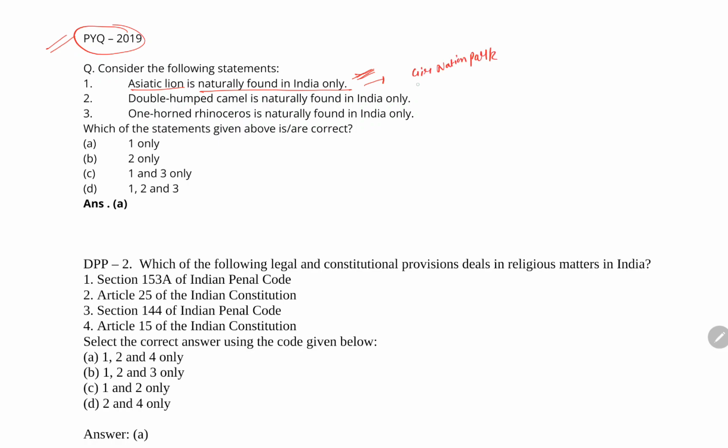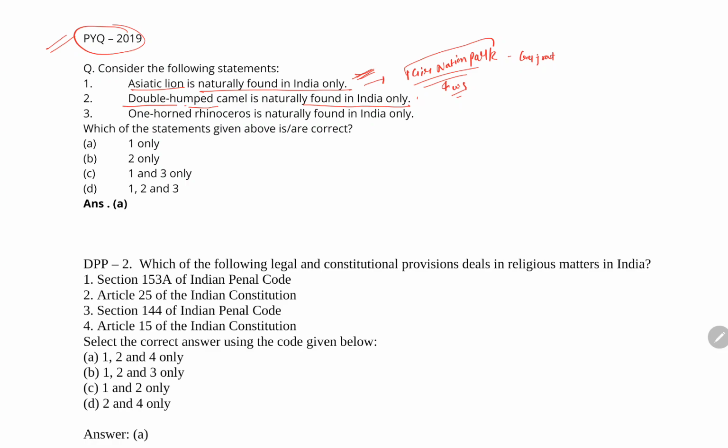Okay, where is Gir National Park? It is in Gujarat. So you should know from here that Asiatic lions are predominantly found in the Gir National Park of Gujarat. Gir is a national park and also a wildlife sanctuary, which is in Gujarat. Okay, next statement is, the double-humped camel is naturally found in India only.